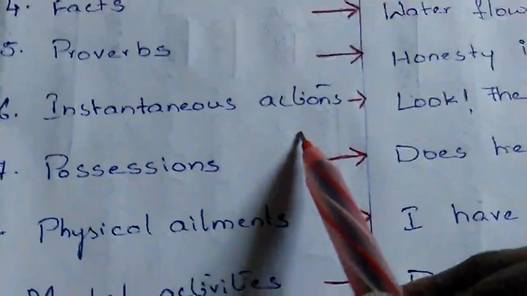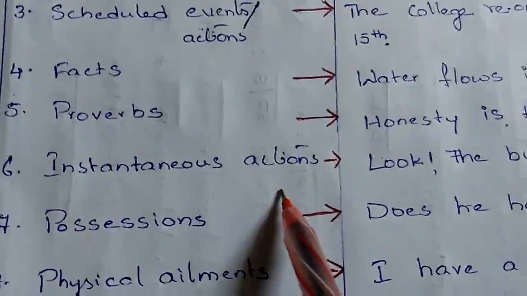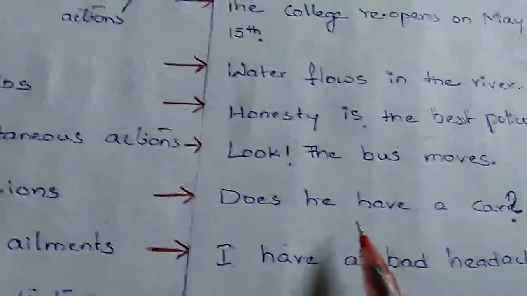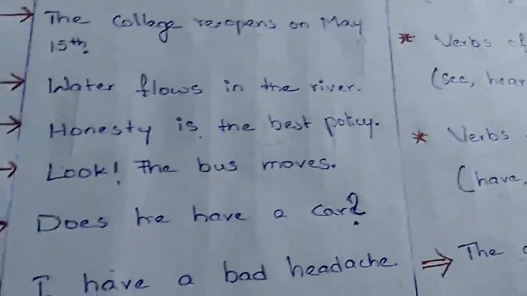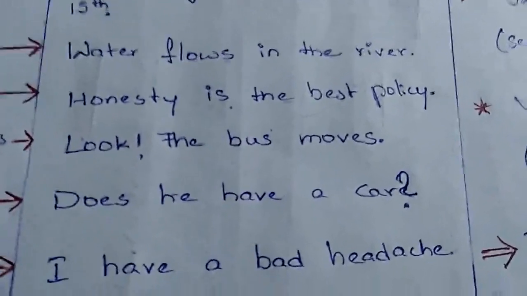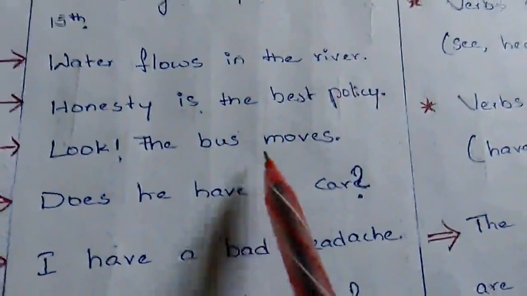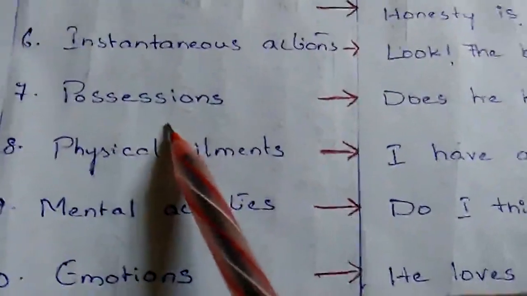And now we take one more thing, instantaneous actions. That means at an instant, if something happens, then we keep that action in simple present tense. See here, example, look, the bus moves. At that moment, at that instant, something is happening and we try to express that action in simple present tense.